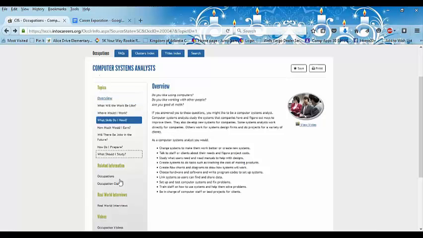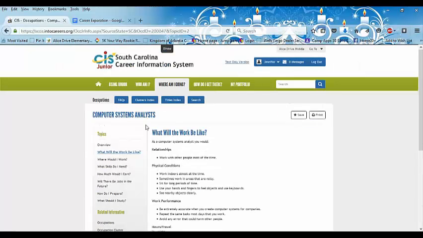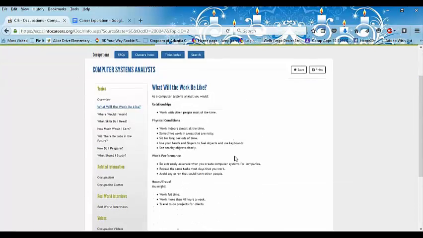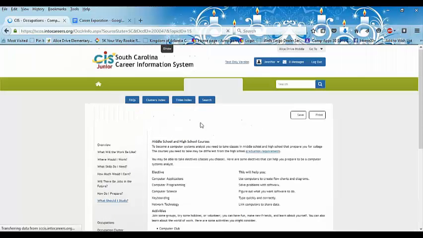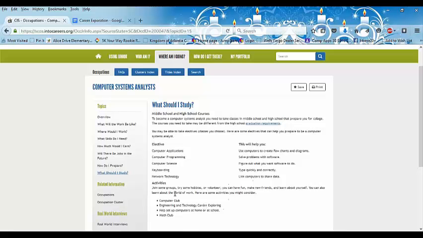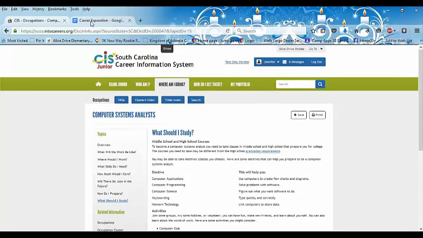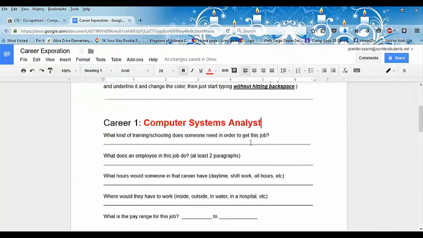Once you select your job, you can click under overview, what will the work be like? See, it still says computer system analyst, so you'll scroll through that. What should I study? That gives you some information there: activities, middle school and high school, graduate requirements, and what to go on beyond that. That would go under training and schooling.